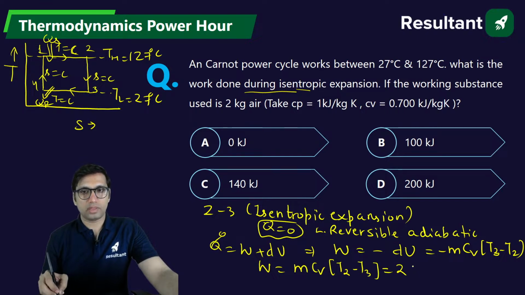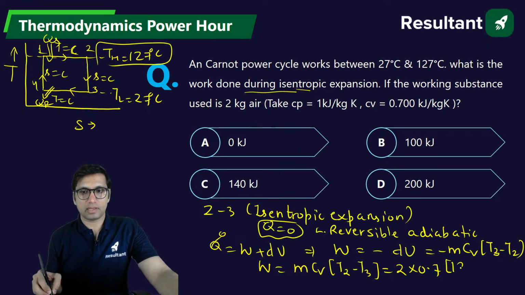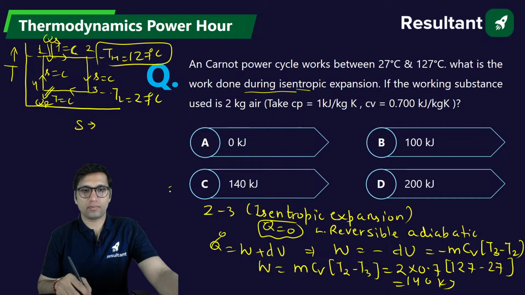Mass is given, Cv is equal to 0.7, T2 is the high temperature, 127 minus 27. Just solve it, you will get the answer. It will be 140 kilojoule. This will be the value of work.